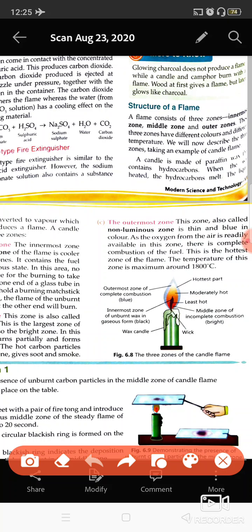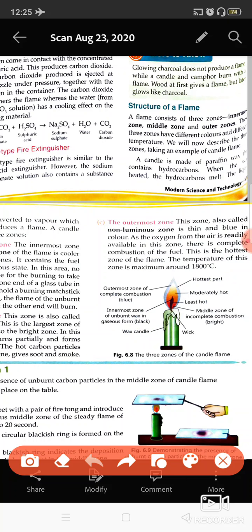In the innermost region, when you burn it, the wax present here starts to melt, and it becomes gaseous, because oxygen is not going to penetrate inside it.